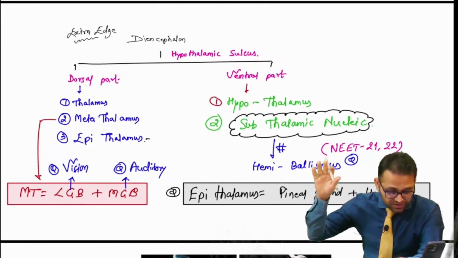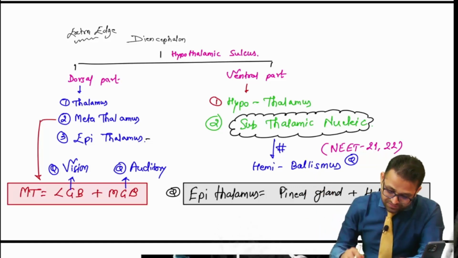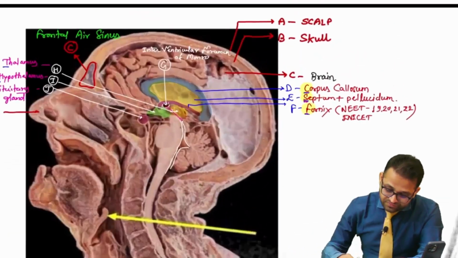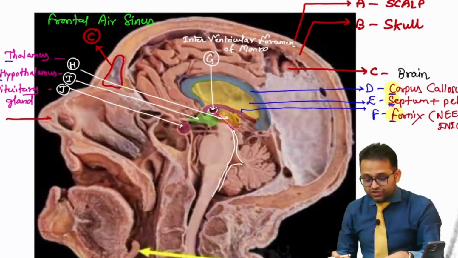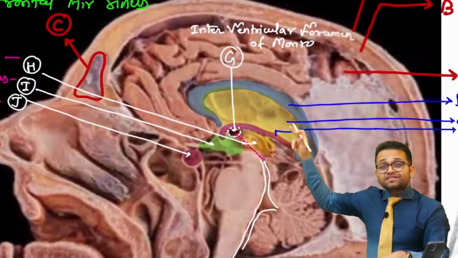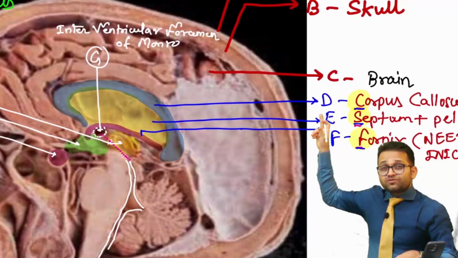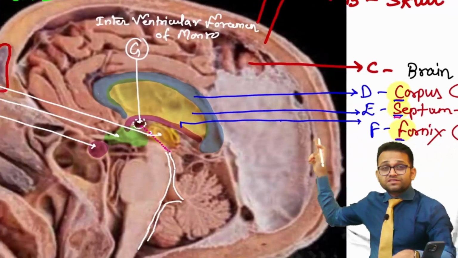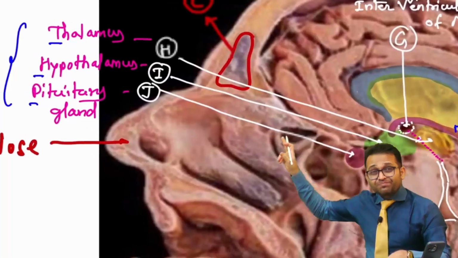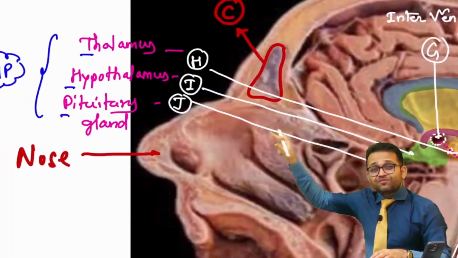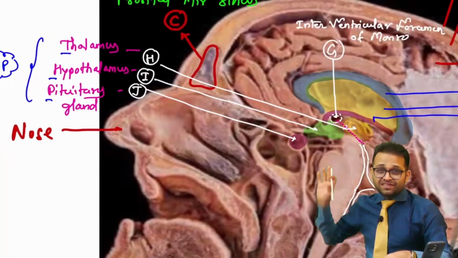Okay? Okay, sir. Now look here further. Done. So we understood this whole sequence. CSF, C for corpus callosum, septum pellucidum and fornix. Then THP, tum hoge pass. T for thalamus, H for hypothalamus, then P for pituitary gland. These are in sequence.